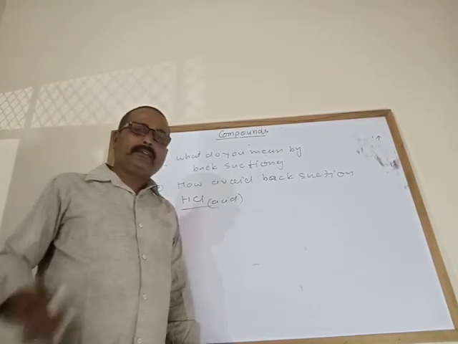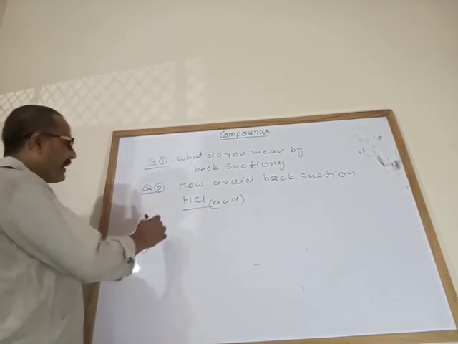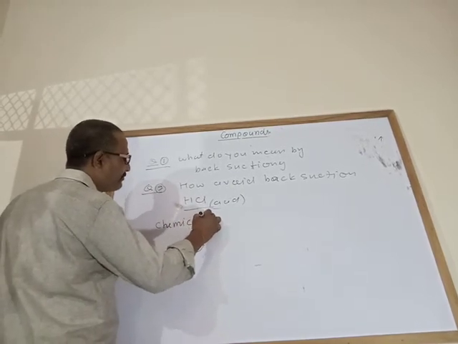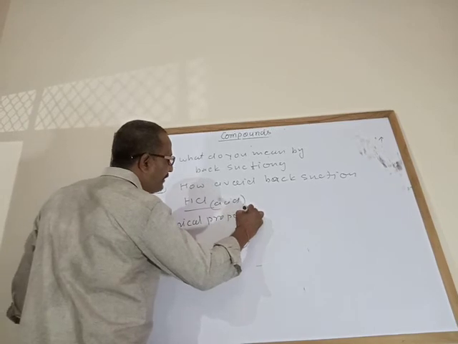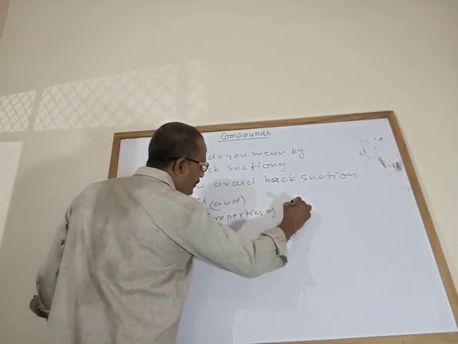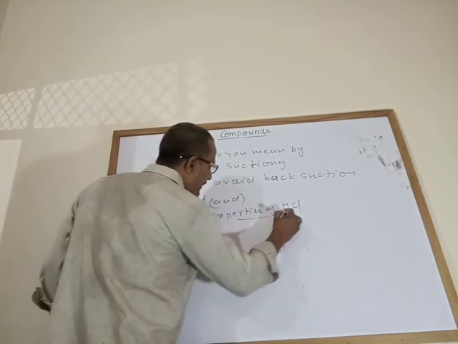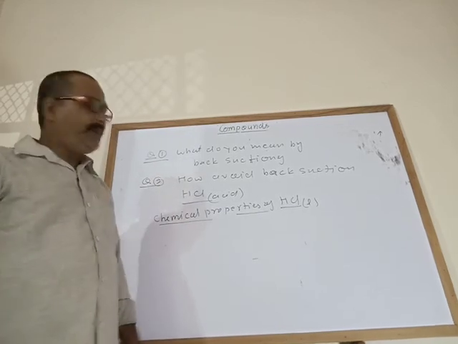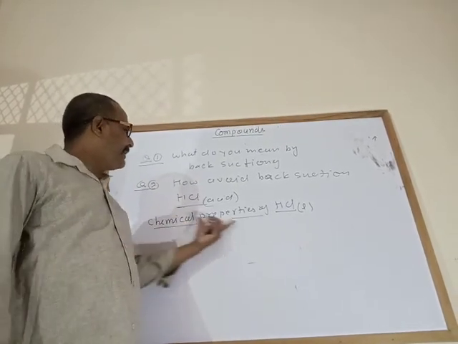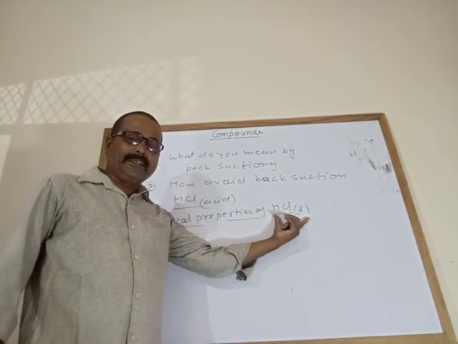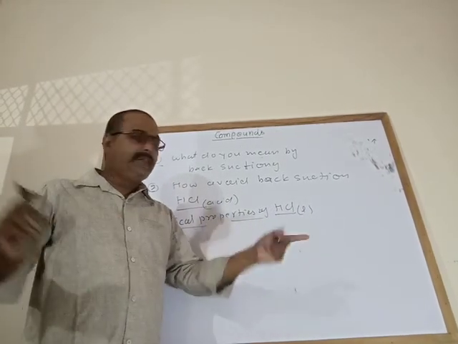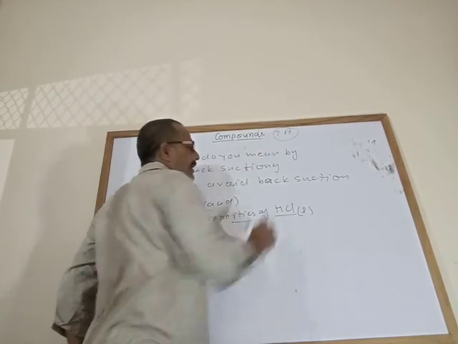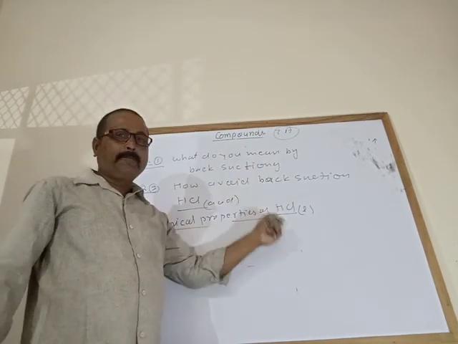Now we are going to discuss the chemical properties of hydrochloric acid. I have written L, meaning liquid. When I explain the chemical properties of hydrochloric acid, after that this compounds chapter, 7th A, will be over. After that I will explain the exercise questions.